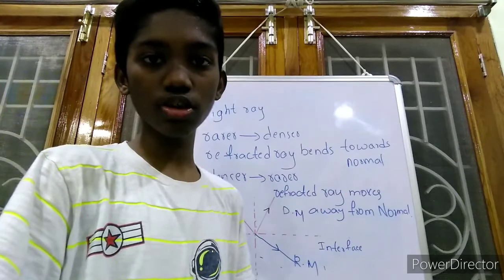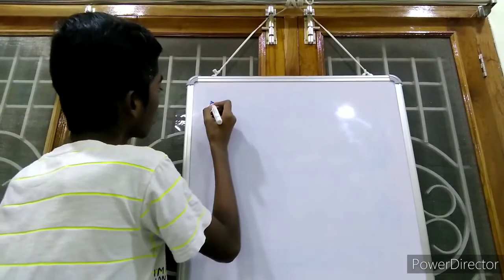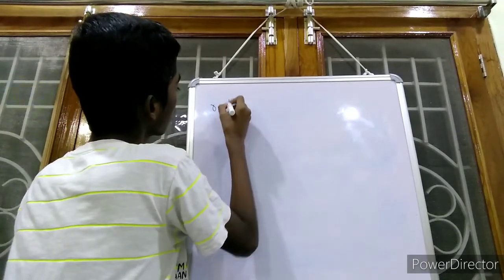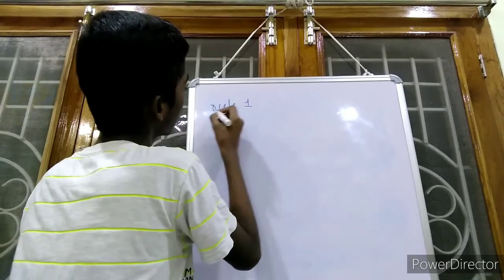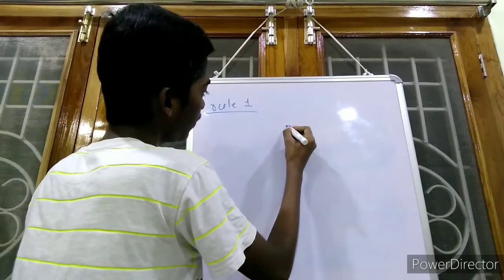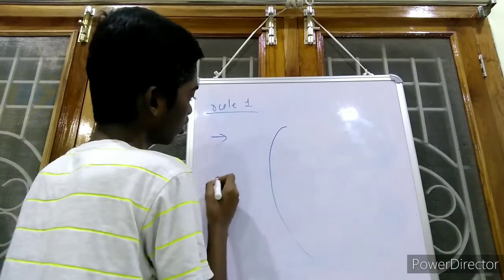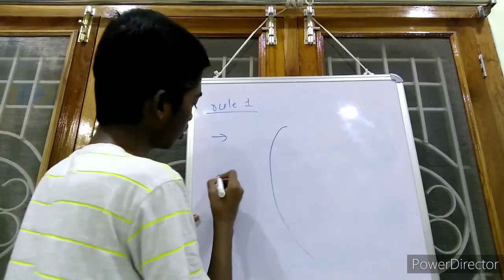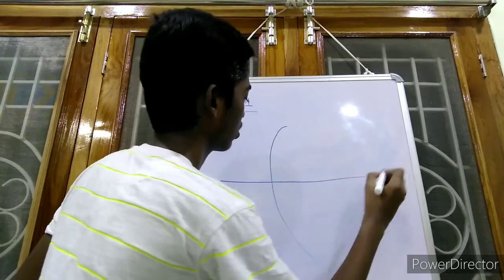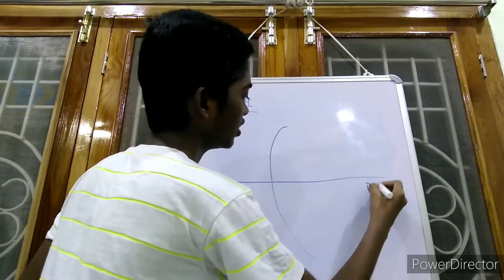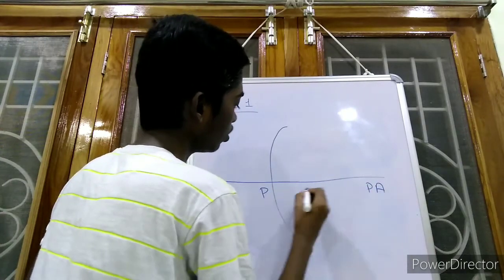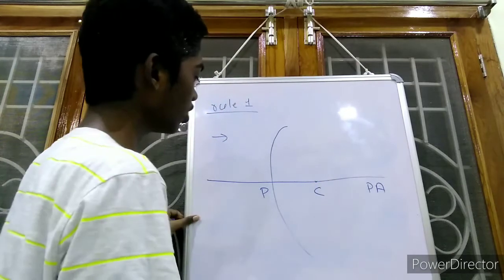So now coming to the rules. Rule 1. If we take a convex surface, this is a convex surface, this is the principal axis, pole, and this is the center of curvature.